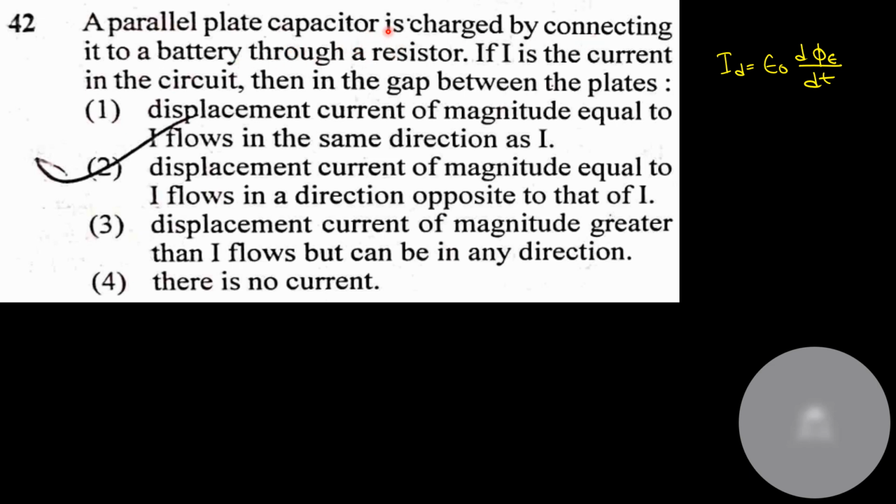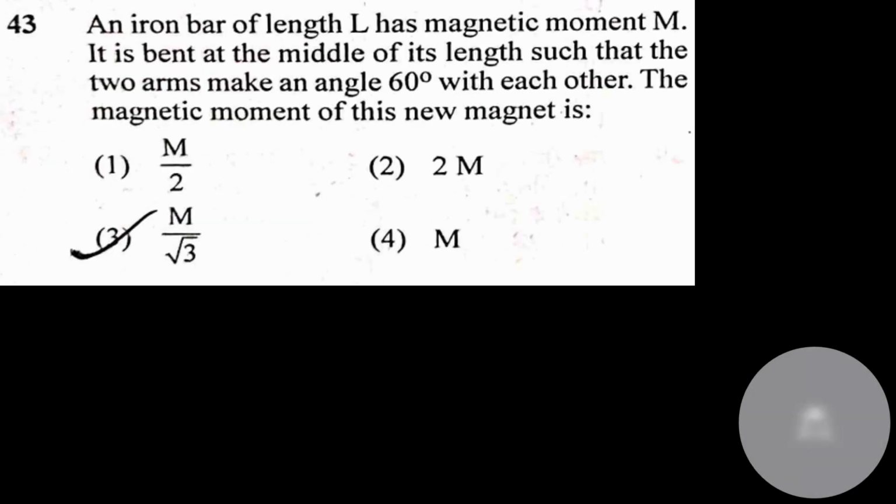That means it is the beginning of charging or a stable thing. Suppose I'm saying it is a stable thing, or alternating current, then the displacement current will be of the same magnitude, but opposite to that of I. Okay, option number 2 is correct. That means this question is from the chapter of magnetism.